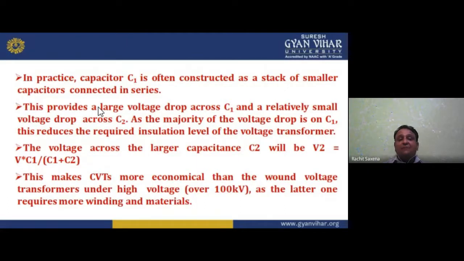In practice, capacitor C1 is often constructed as a stack of smaller capacitors connected in series. This provides a large voltage drop across C1 and a relatively small voltage drop across C2. As the majority of the voltage drop is on C1, this reduces the required insulation level of the voltage transformer. The voltage across the larger capacitance C2 will be V2 = V × C1/(C1 + C2). This makes the CVT more economical than the wound voltage transformer at high voltage, over 100 kilovolts, as the latter requires more winding and materials.